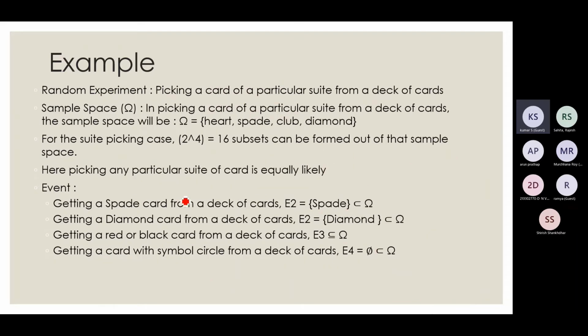Then we'll go to the next example, similar to our heart, spade, club, diamond example that we saw. My random experiment is picking a card of a particular suit from a deck of cards. For those who are not familiar with a deck of cards, we have 52 cards in a deck plus some additional jokers. Jokers we will not consider for the time being. The 52 cards belong to 4